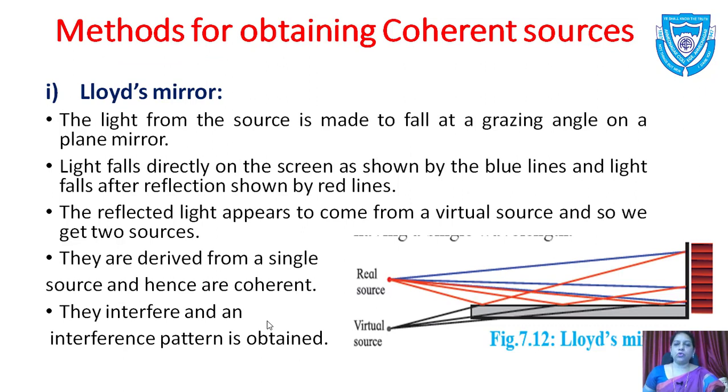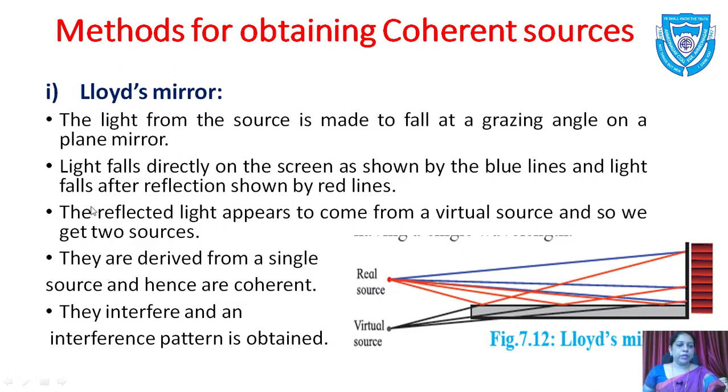Now, methods for obtaining the coherent sources. There are two methods which we are going to see now. One is the Lloyd's mirror and the other is Fresnel's biprism. So we will first discuss Lloyd's mirror. Now here you can see the figure of Lloyd's mirror.